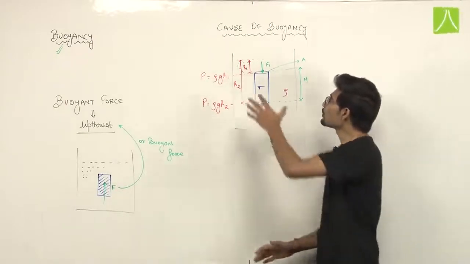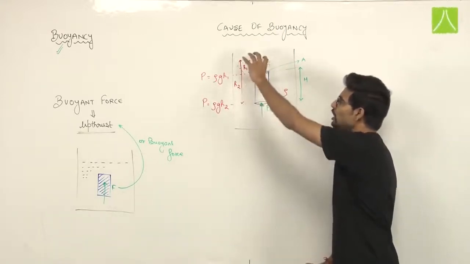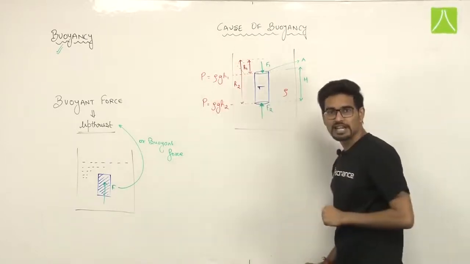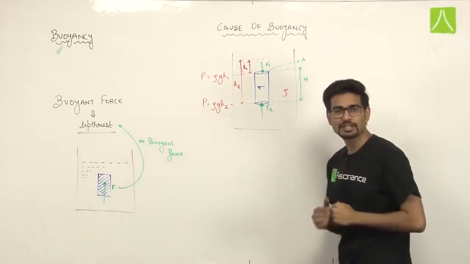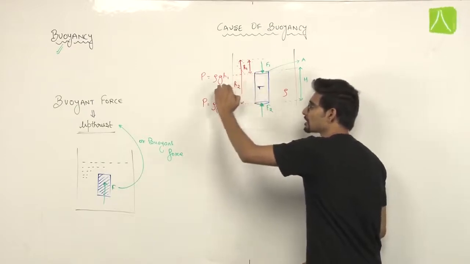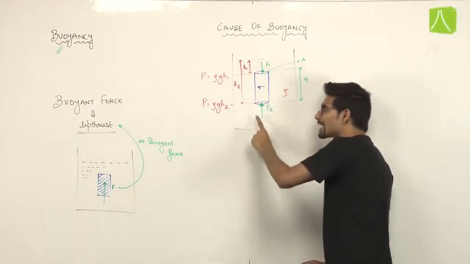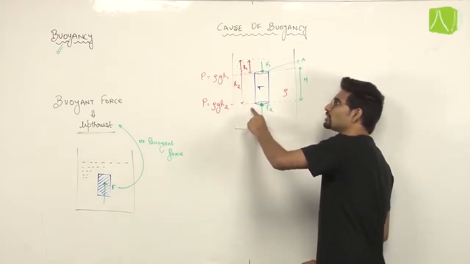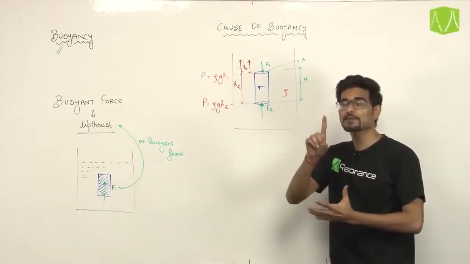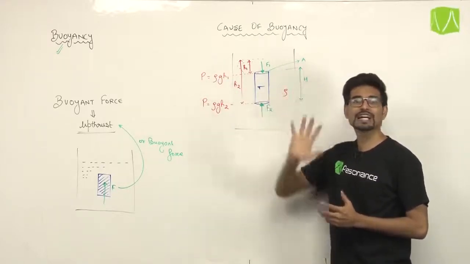I hope you have got what the cause of buoyancy is. The cause of buoyancy is that there is a pressure difference due to change in depth; pressure changes with depth. That is the main reason of buoyancy. At this level the pressure is more, and at this level the pressure is less, due to which the forces are different. So there will be a net force acting in the upward direction as F2 is greater than F1. That net upward force is known as buoyant force, and the tendency of the liquid to apply that force is known as buoyancy.